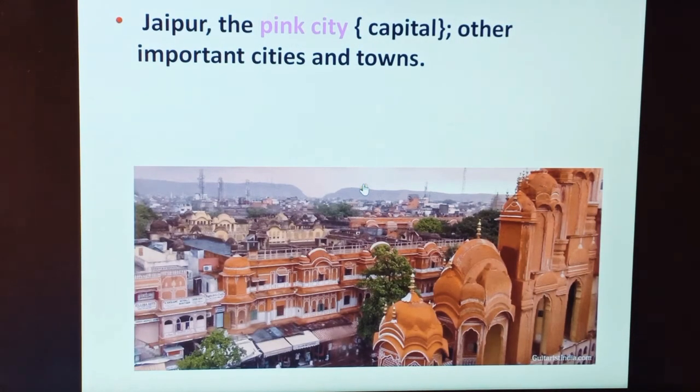Students, what is the capital of Rajasthan? So, Jaipur is the capital of Rajasthan and the largest city of the Indian state of Rajasthan. And it is also called Pink City. Why is it called Pink City? It is called Pink City because of its trademark building color, right?